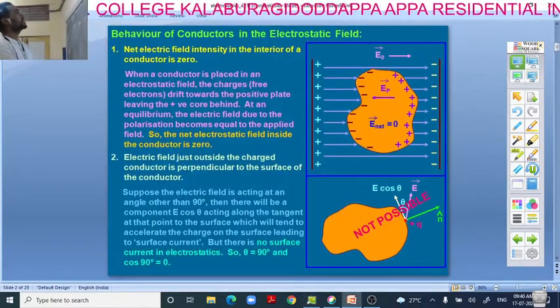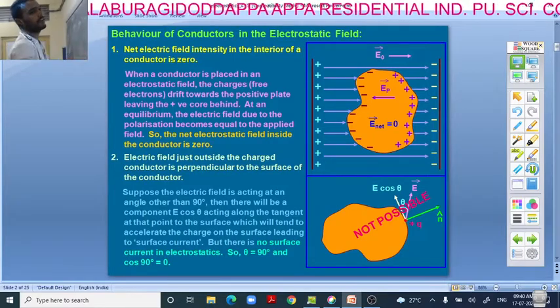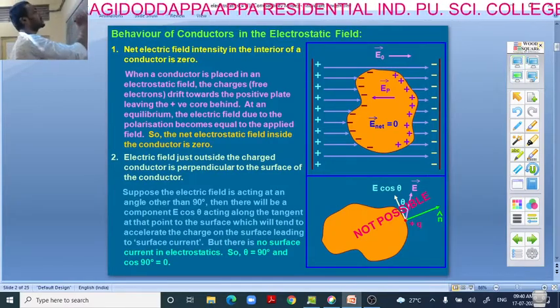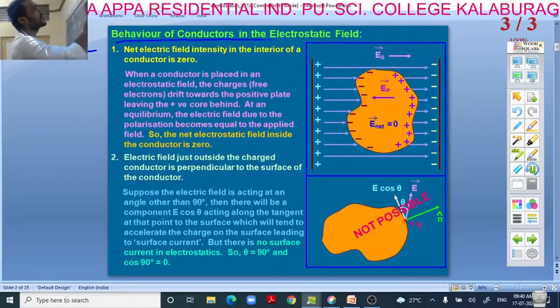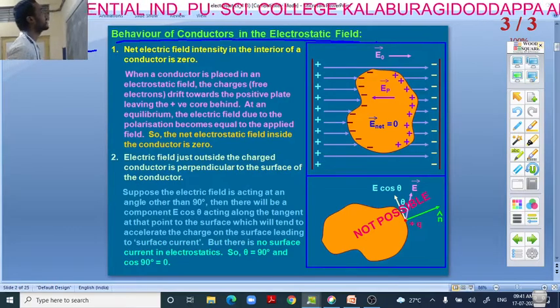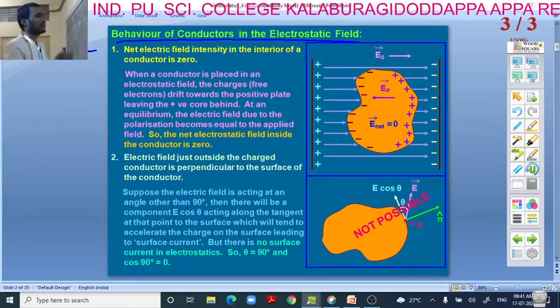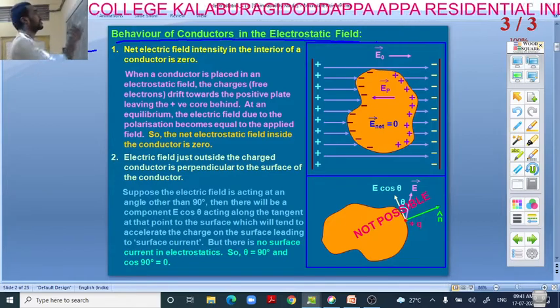Basically, behavior of conductors in the electrostatic field. Behavior of conductors in the electrostatic field. I'm just going to concentrate on the formulas, as I'm quickly revising everything.